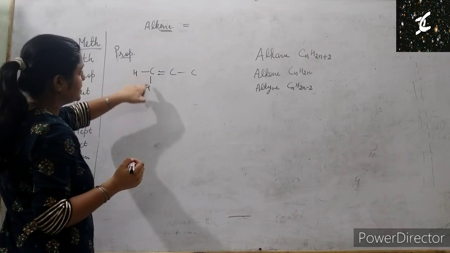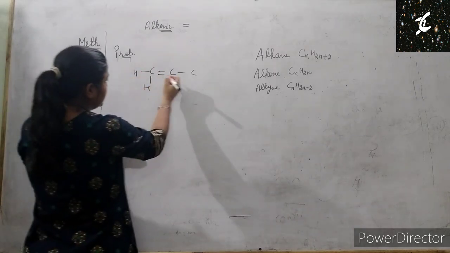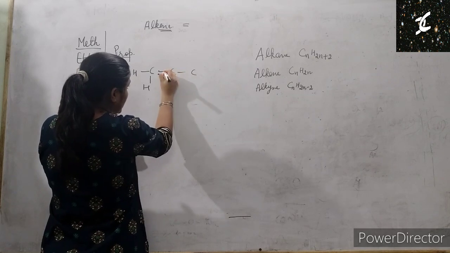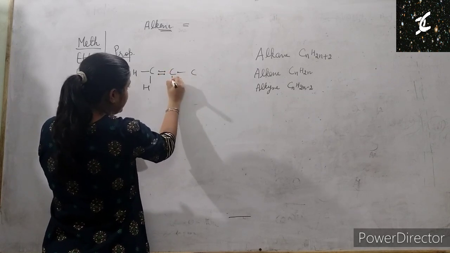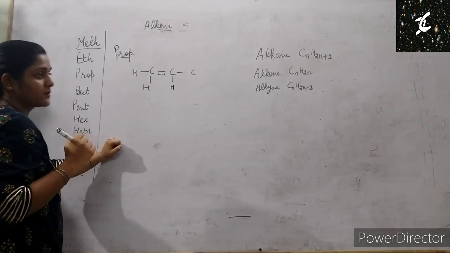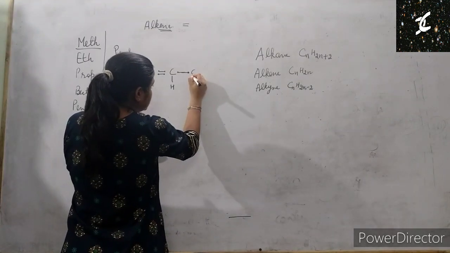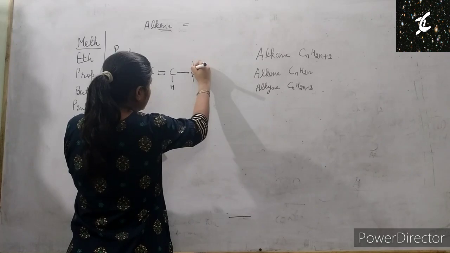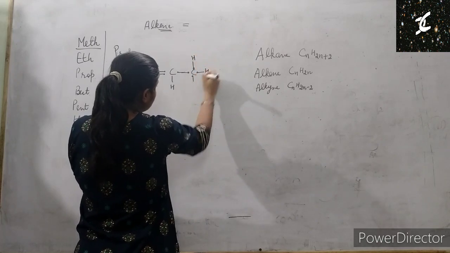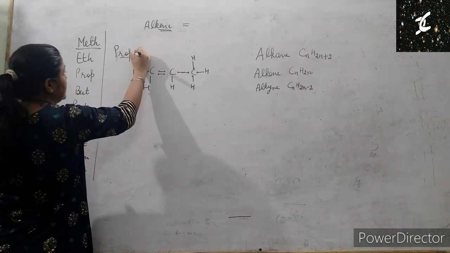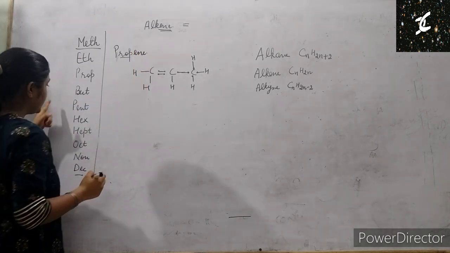Tetracovalency is complete. It shares electrons with the hydrogen and with this carbon also. For this, 1, 2, 3 and 1 hydrogen. And for this carbon, 1, 2, 3, 4. So this is for propene.